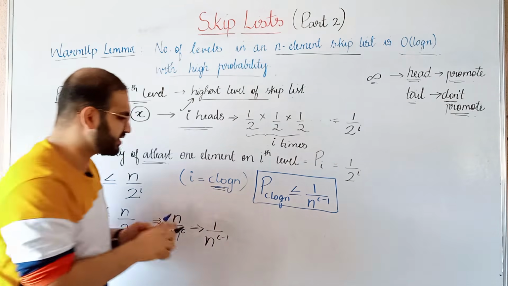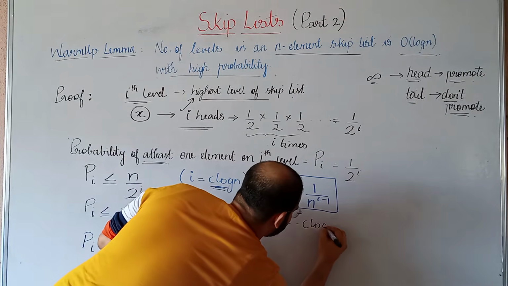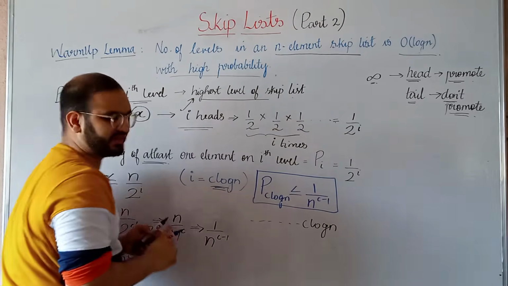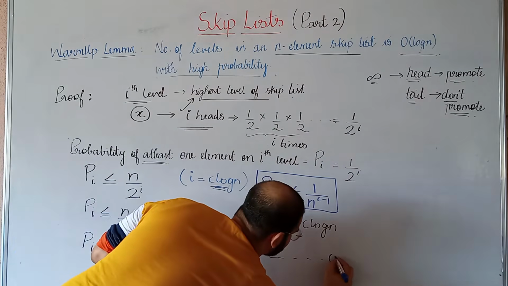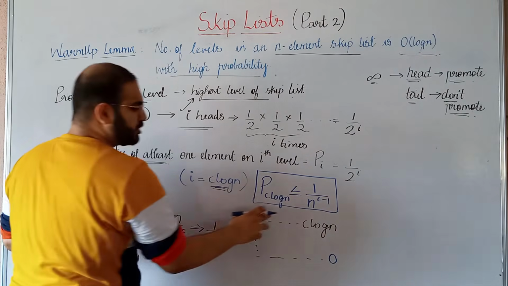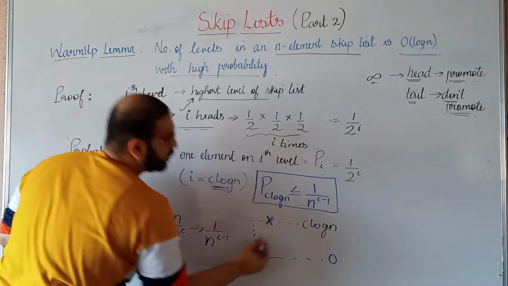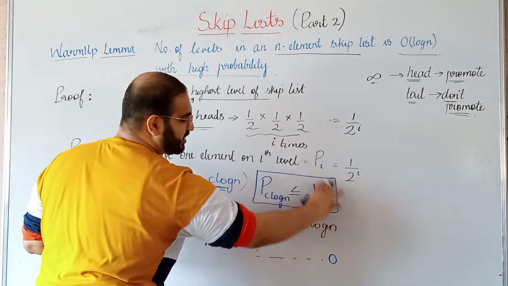So suppose this is our C log n level in the skip list, and we have got many levels below. We also have got our 0th level. The probability of at least one node being on this level is less than or equal to this value.